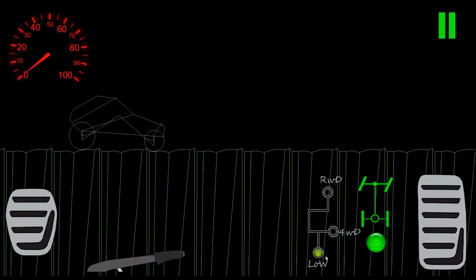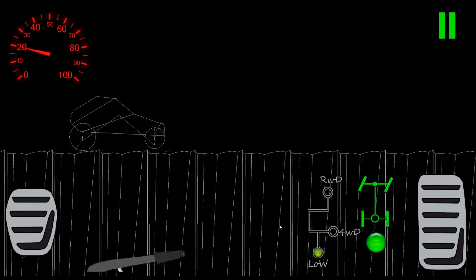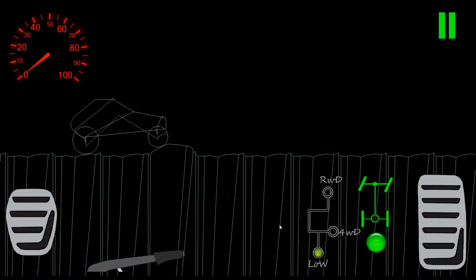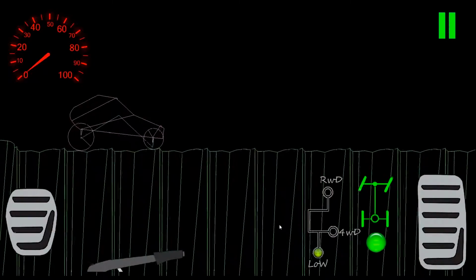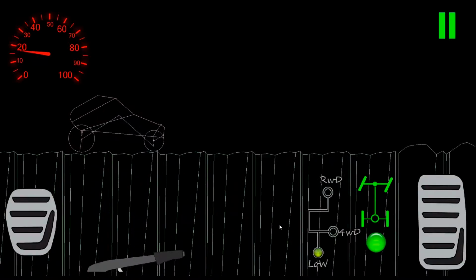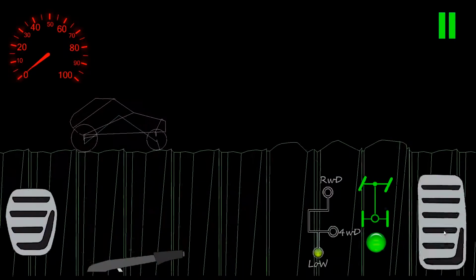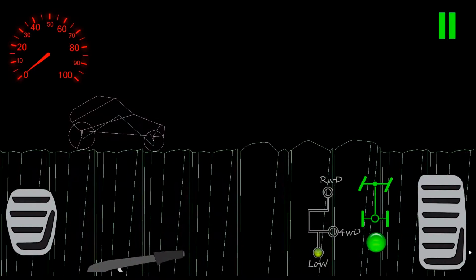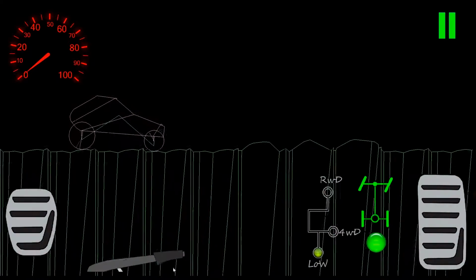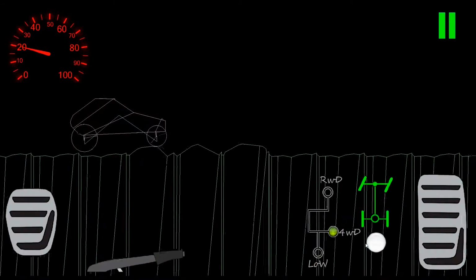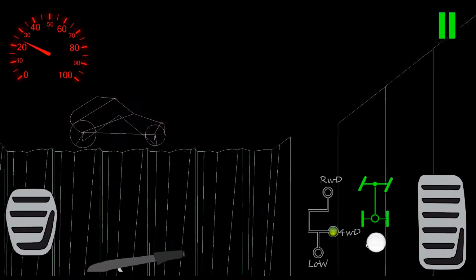Low is a low speed, high torque mode, where the car is most controllable and most off-road actually. Here we can see that the buttons work with touch, and our handbrake. So let's try to play a bit with our level.